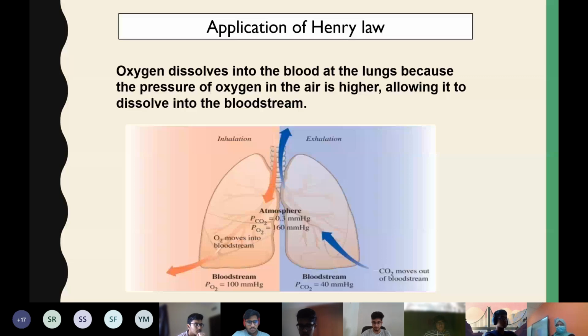Okay. Third one. Let's choose somebody who is sitting at home. Yes, Ayan. Ayan, what was the third example application of Henry's law? Scuba divers. What are scuba divers doing and how is it related to Henry's law? Yes, ma'am.